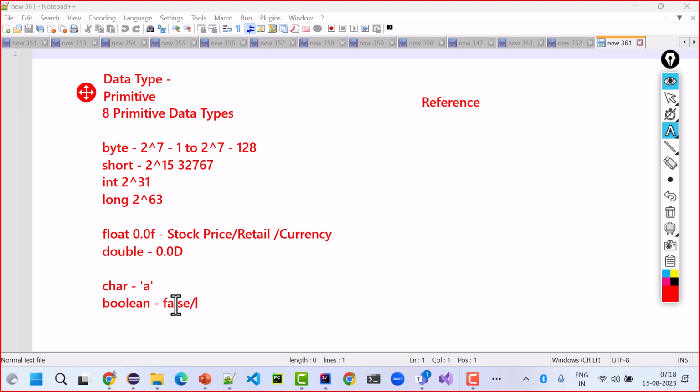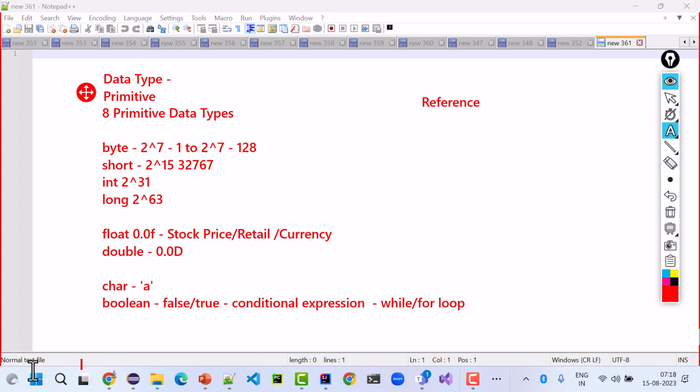Default value is false, but Boolean can be false or true. It is used as part of conditional expressions, let's say in a while loop or for loop, where we check conditions, this or that kind of thing.